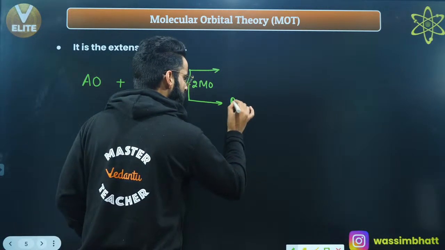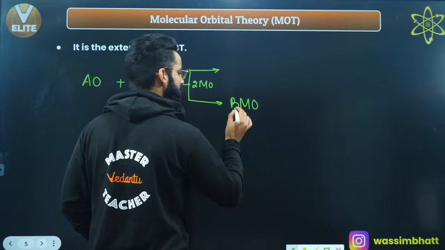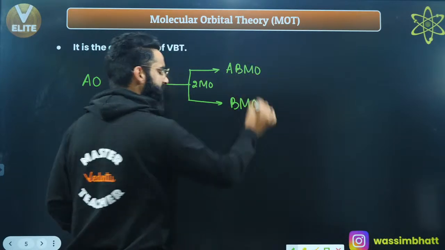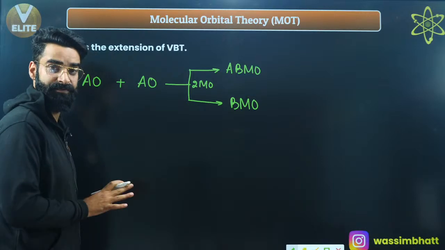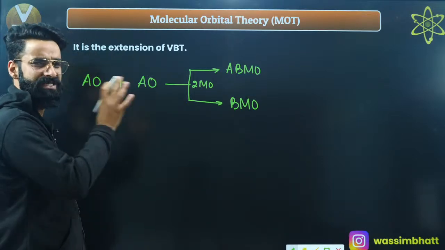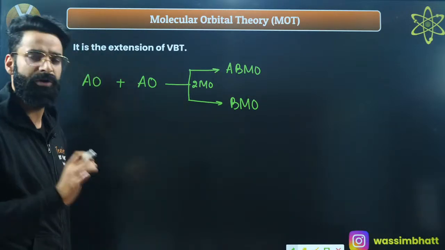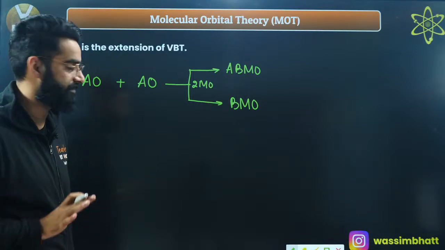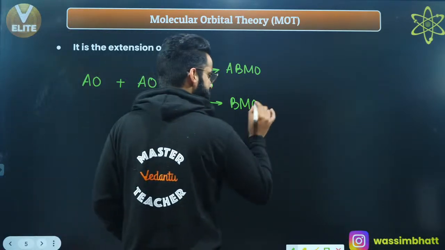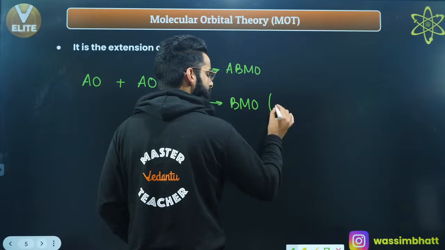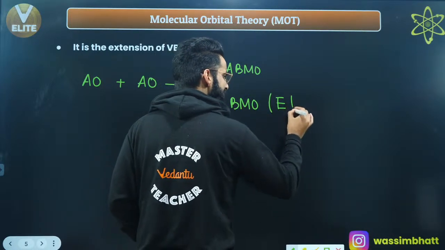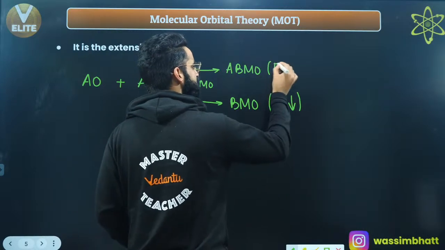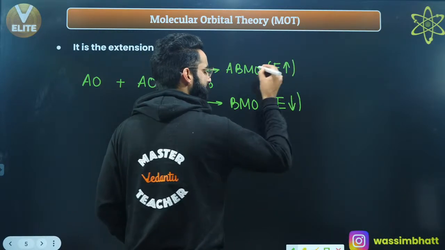One of the molecular orbitals is what we call the bonding molecular orbital. Another one is called the anti-bonding molecular orbital, right? Do remember these things first of all. I'll show you exactly how these bonding and anti-bonding molecular orbitals are going to get formed, in some time. But remember these things first. Do remember one more thing: the energy of the bonding molecular orbital is always lesser than the energy of the anti-bonding molecular orbital, right?